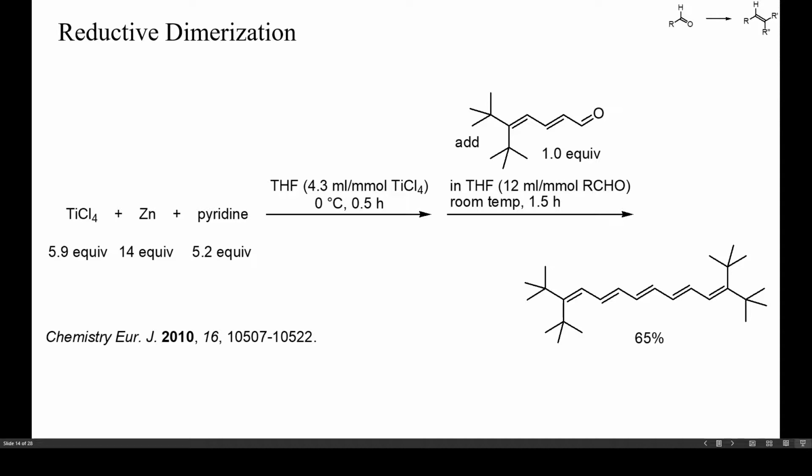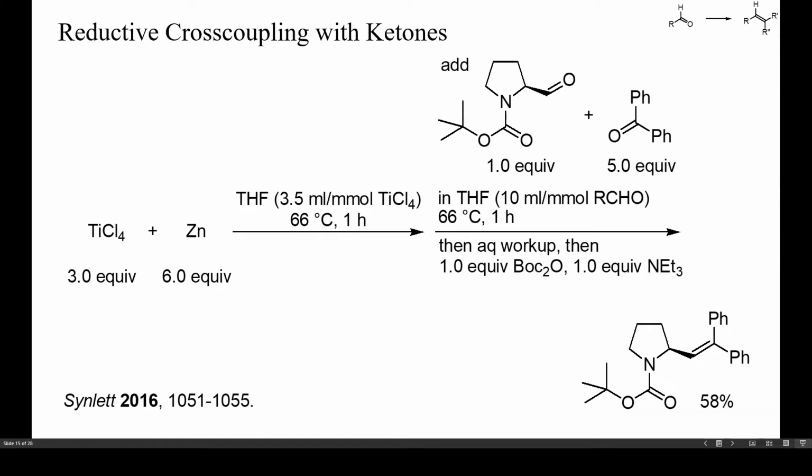In this example, an acid-sensitive polyene was prepared by homocoupling of an aldehyde under the typical conditions of the McMurry reaction. In order to cross-couple two different carbonyl groups, it helps if one of them undergoes homocoupling only slowly. In this example, an aldehyde was coupled with an excess of benzophenone, and a fair yield of cross-coupled alkene was obtained. The partial cleavage of the Boc group may have been avoided by adding pyridine.